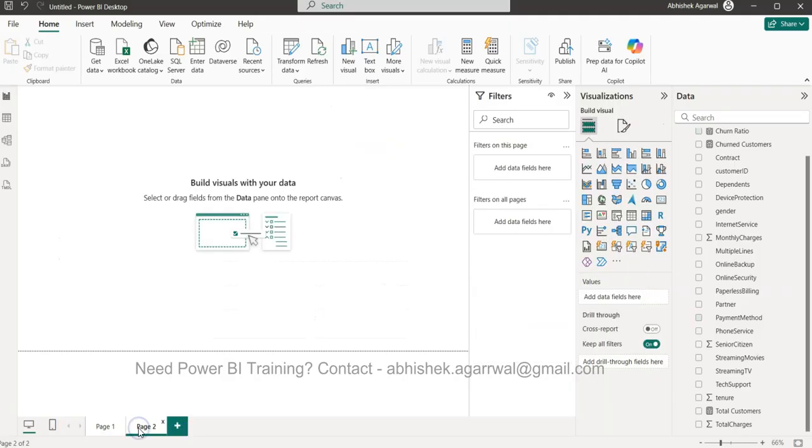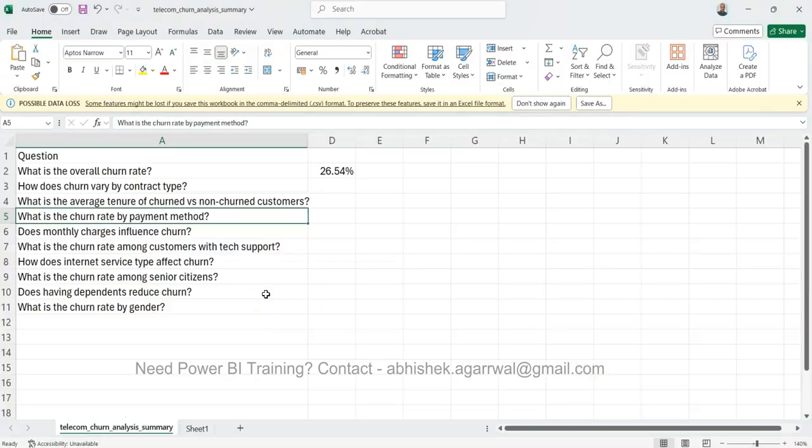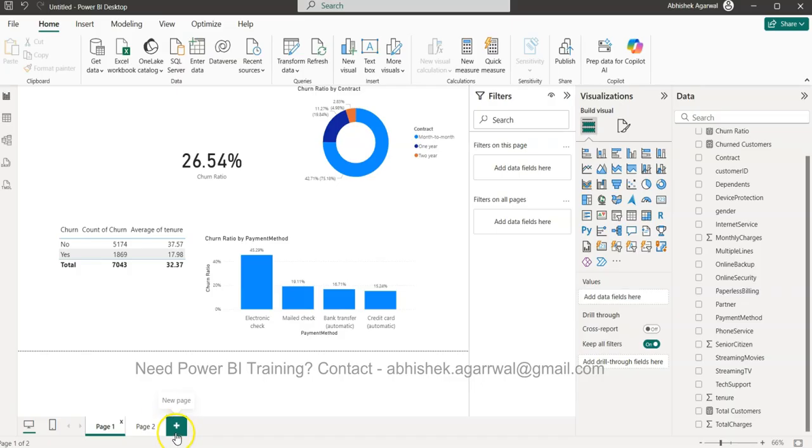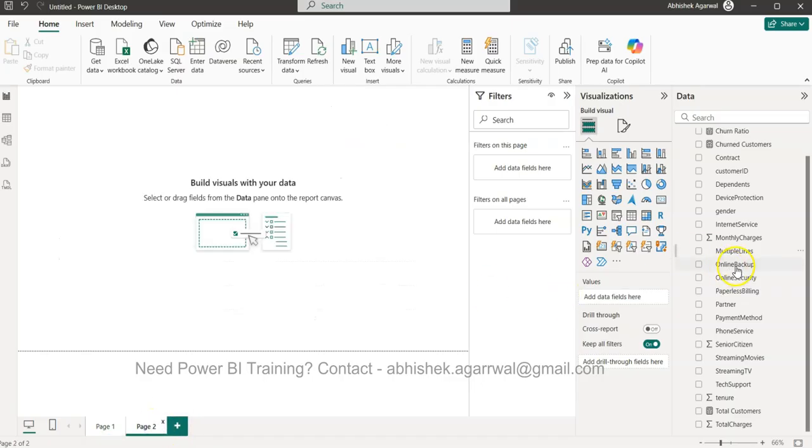Now I'll create a page 2 because page 1 is almost filled. The next question we have is, does monthly charges influence churn? Yes, in a way. If we look over here, monthly charges is a column.